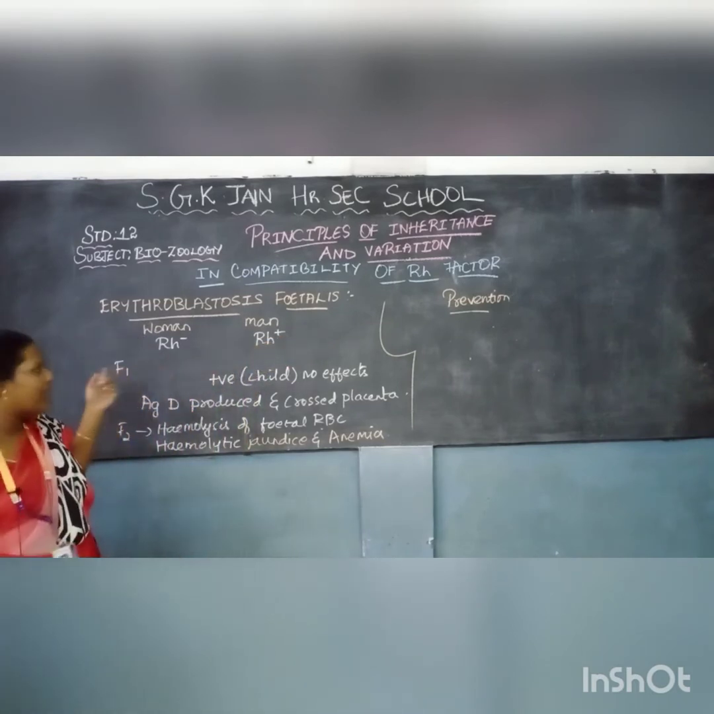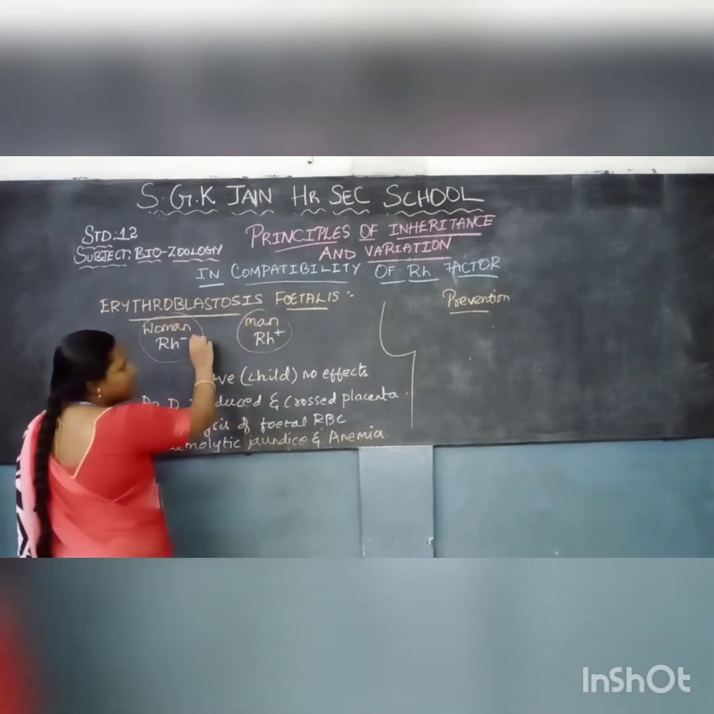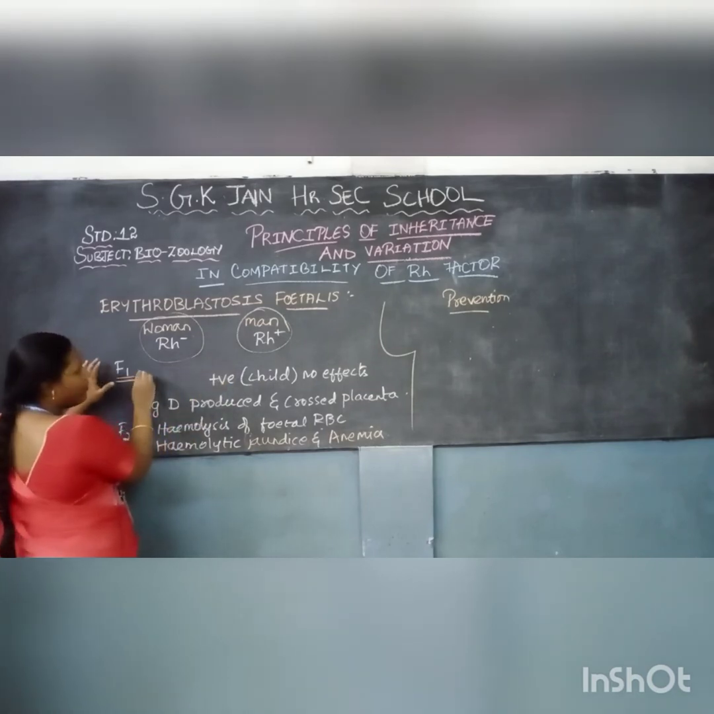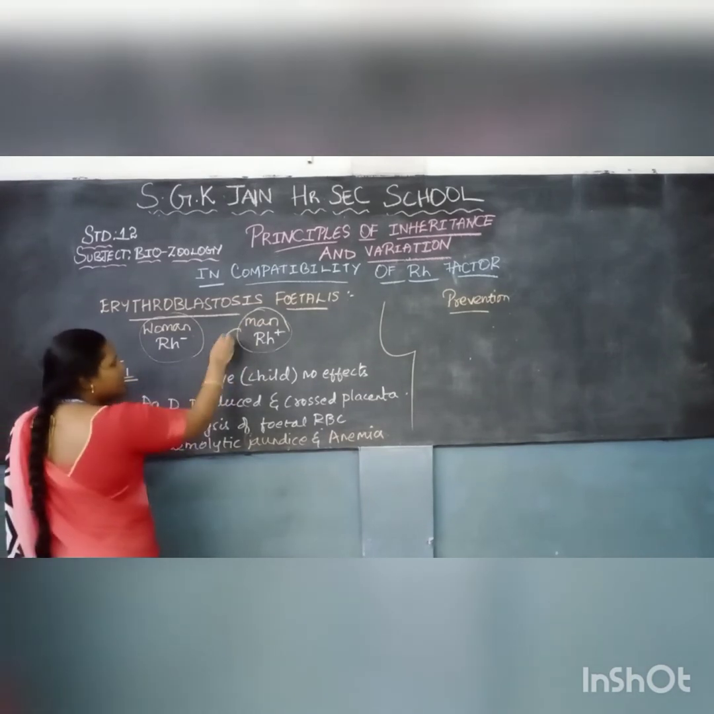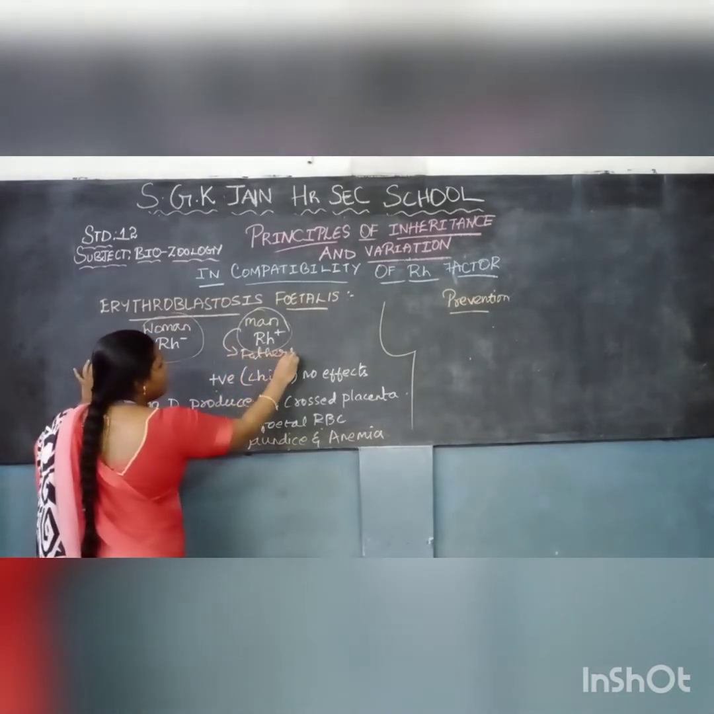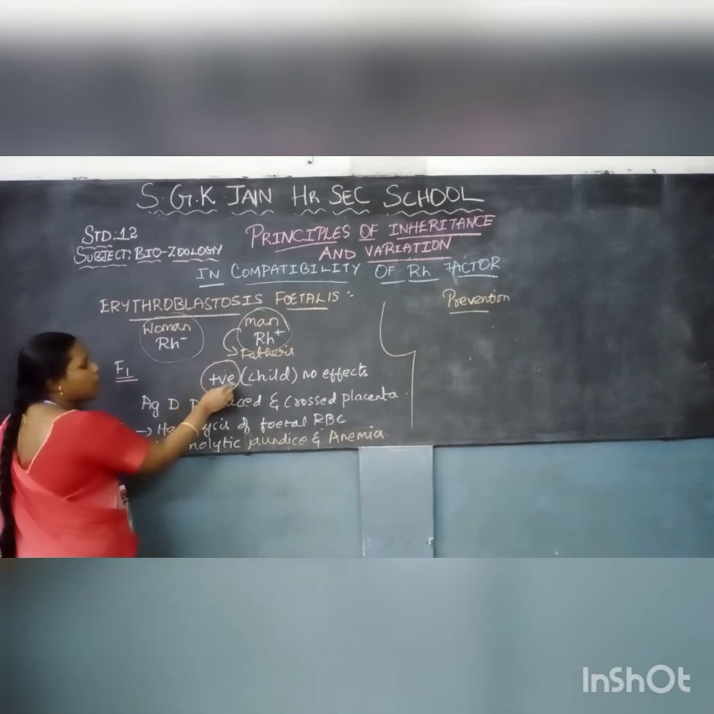If they combine, if the mother is having this group and the father is having this group, then the first generation, the first child, is influenced by the father's blood group, and the first child will have a positive blood group.